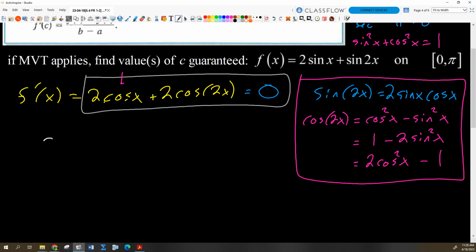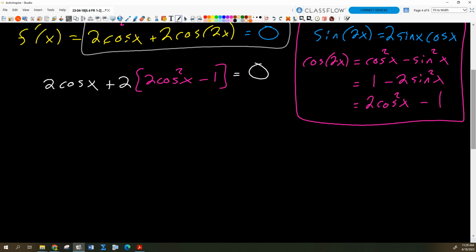I end up with the equation 2 cosine x plus 2 times cosine 2x, which is 2 cosine squared x minus 1, equals 0. Okay, well, look at that.